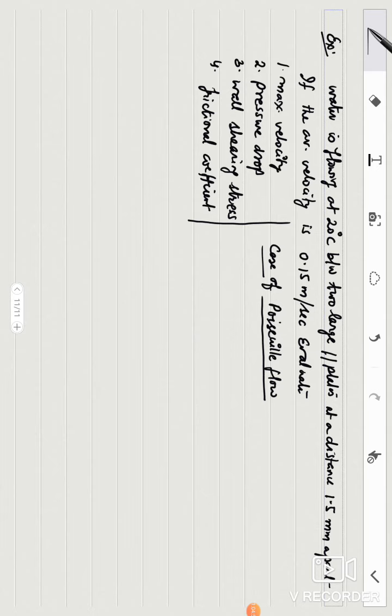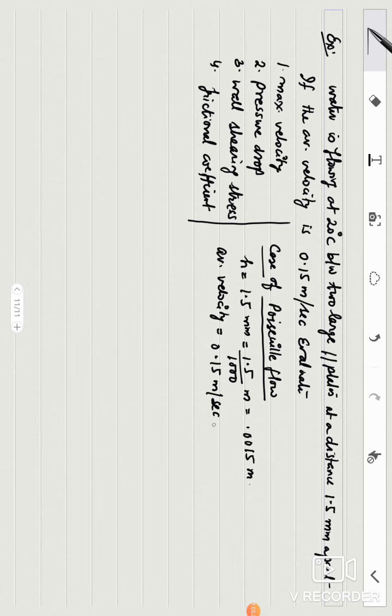First of all, H is given, but H is given in terms of millimeter, so I'll convert it into meter. I'll divide it by 1000, so 0.0015 meter. Now average velocity is given as 0.15 meter per second.